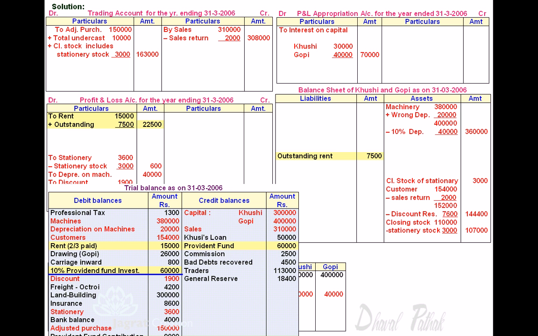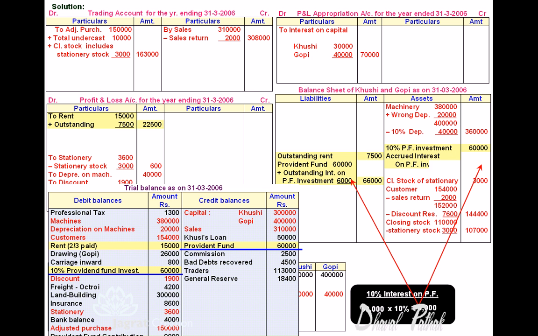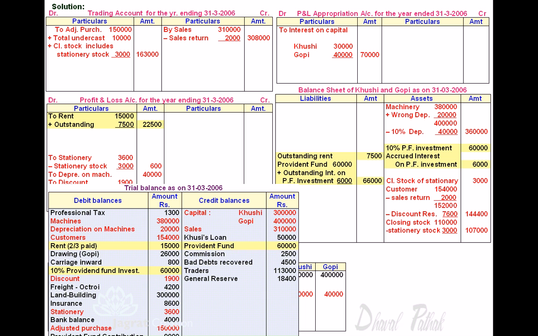Next, 10% provident fund investment. Provident fund 60,000. Provident fund investment appears on the balance sheet asset side. Provident fund appears on the balance sheet liability side. 10% interest on investment amounts to 6,000. Interest on provident fund investment is added to provident fund and recoverable interest appears on the balance sheet asset side. So interest accrued on provident fund 6,000 appears on the balance sheet asset side.